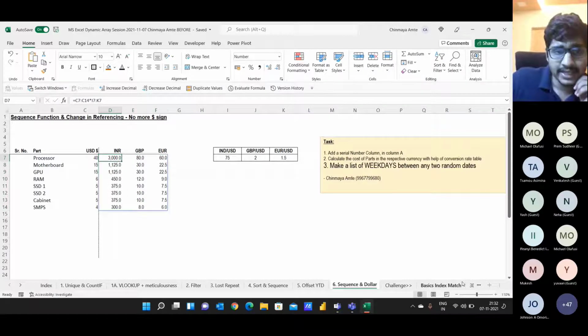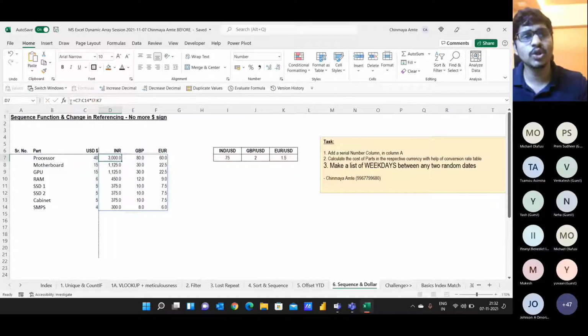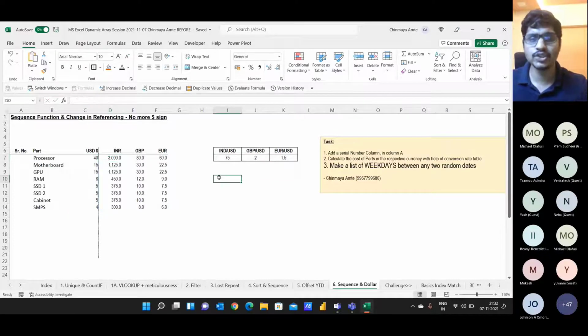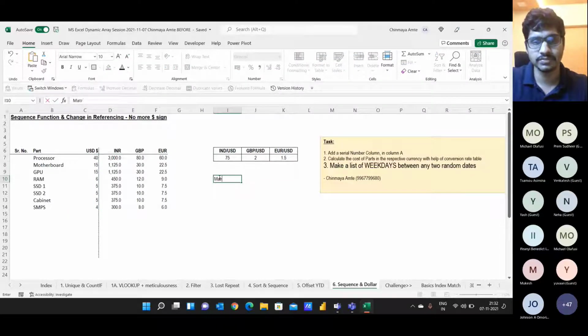And again, if you see, there is a thin blue line surrounding your data, which means that it's a dynamic array. So that's the beauty of working with dynamic arrays. And what's the logic of this multiplication? It's based on the concept of matrix multiplication.